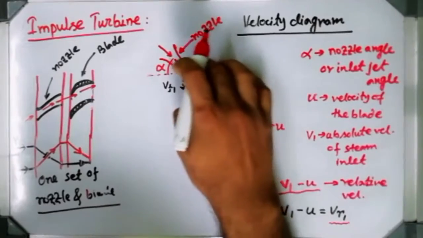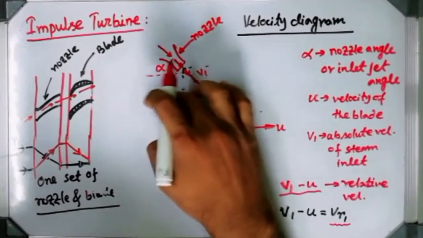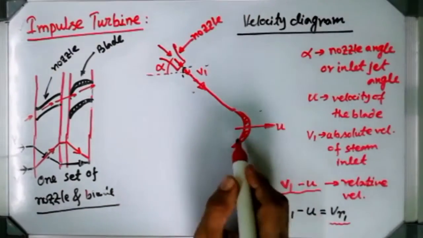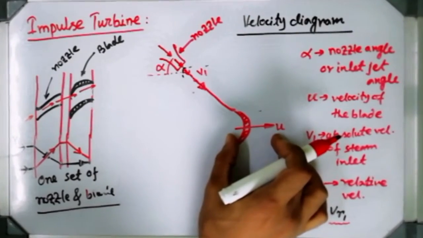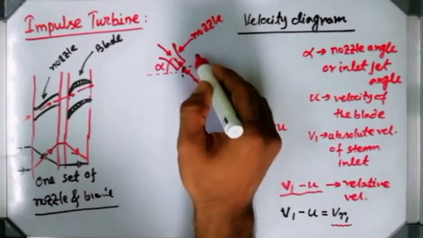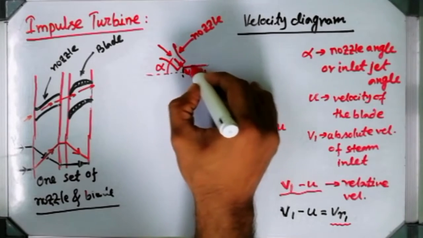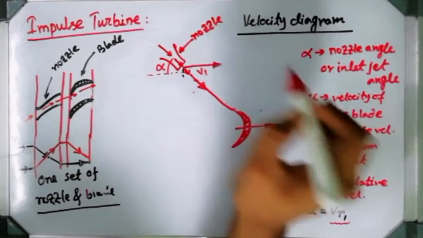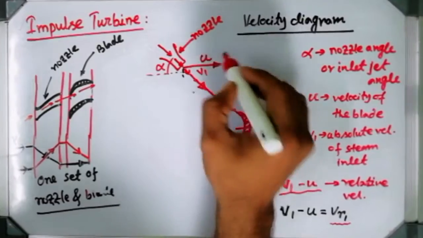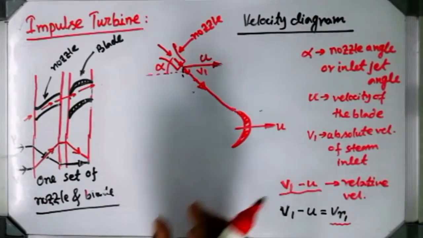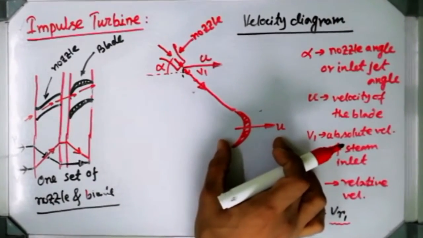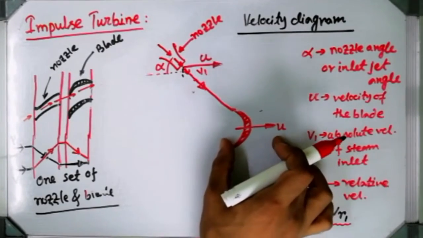Now see, suppose I am removing this part, I will use this part afterwards. Now I am projecting this blade velocity from here up to here. Suppose this is the blade velocity U. I can replace it, because if you maintain the direction of the vector the same, then you can shift that vector from one place to another.